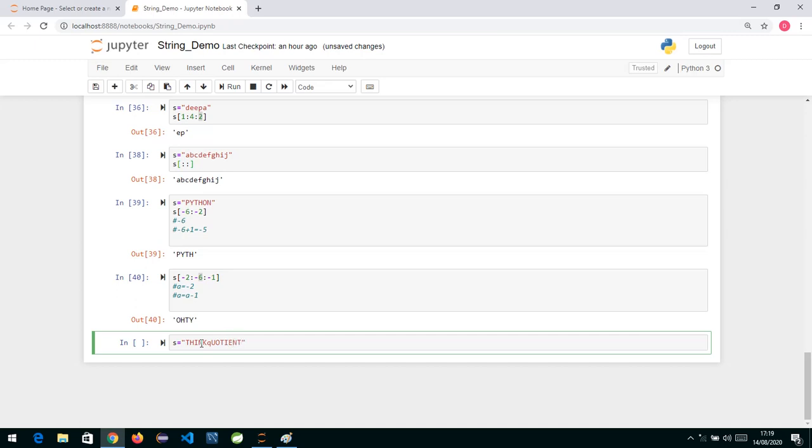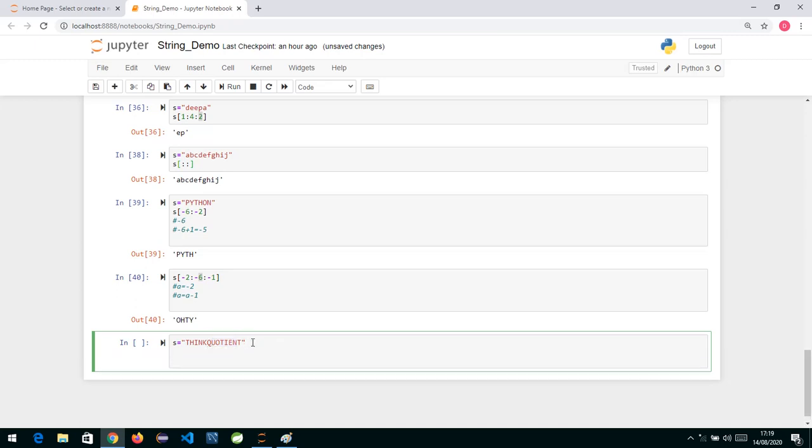Okay, so now if I want to print the string over here, quotient. Suppose I want to print only the word quotient, and that also in reverse order. If I want to print in reverse order, one way I could write over here is S, then I can start backward, so I can write length of S minus 1. This is my start value.